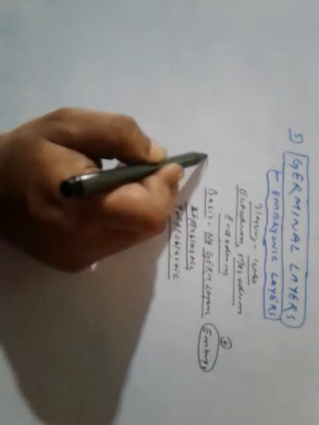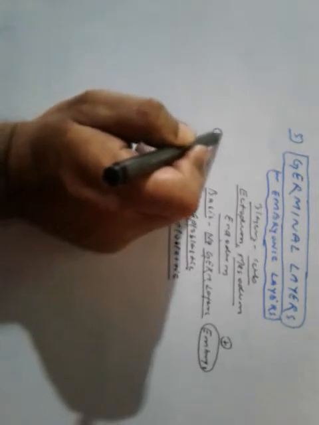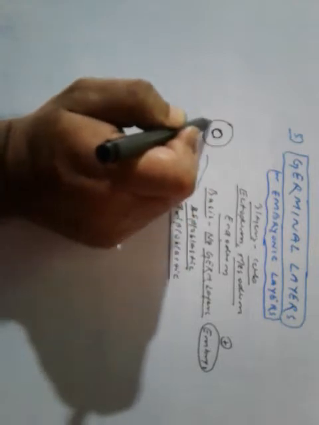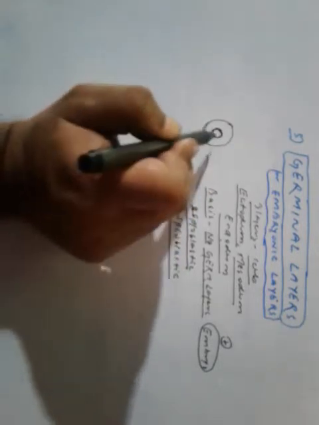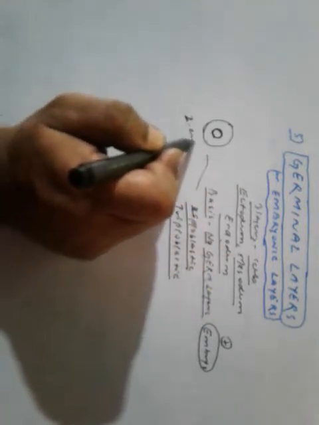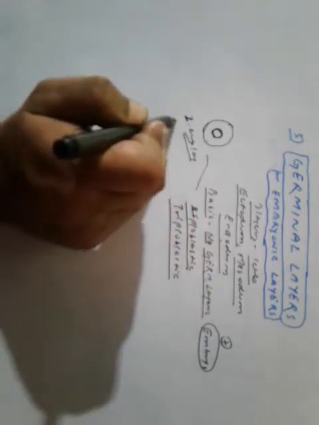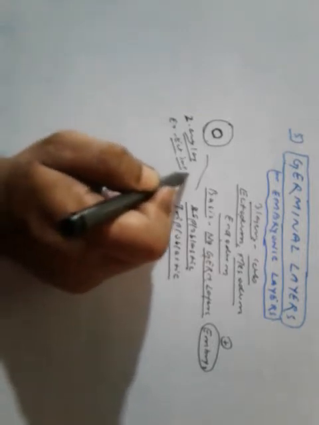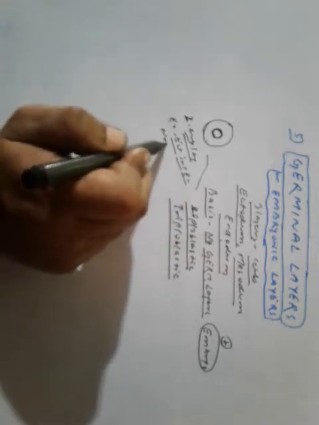In diploblastic, what happens? Cells are arranged in two embryonic layers, the external ectoderm and internal endoderm, and mesoglea may be present between ectoderm and endoderm.